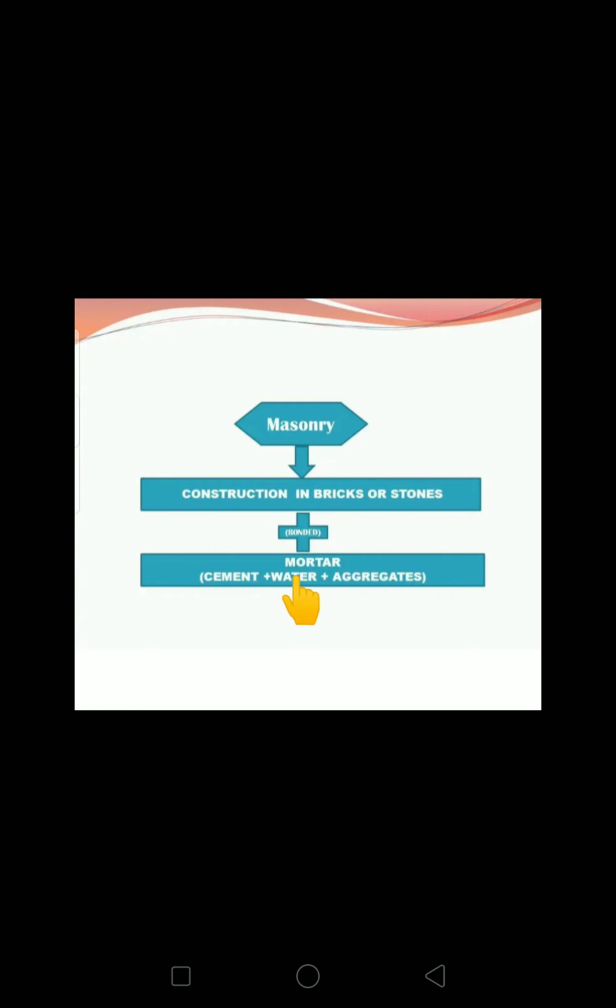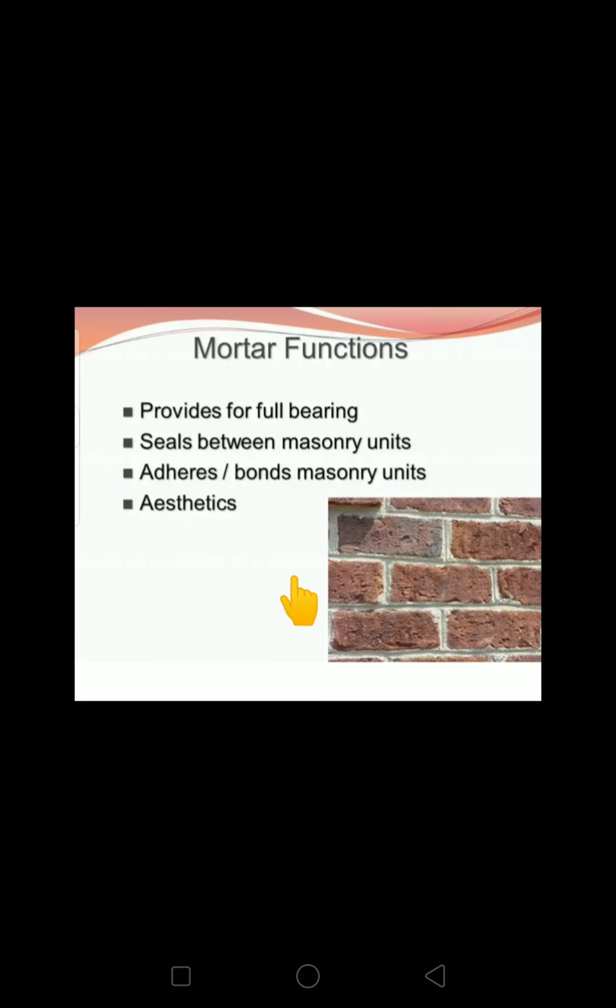Okay, so what is masonry? Masonry is the construction using bricks or stone with a bonding material, mortar. So that is masonry. Because we use mortar in masonry, what are the main properties of mortar? It provides full bearing, that is, it gives strength.